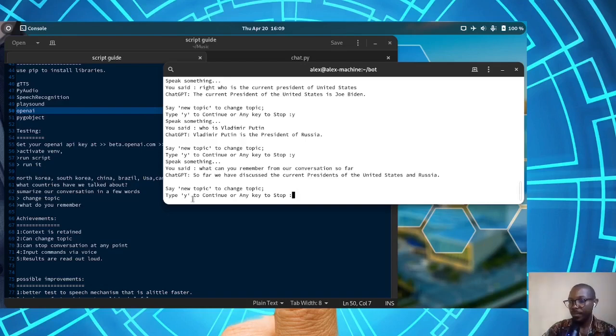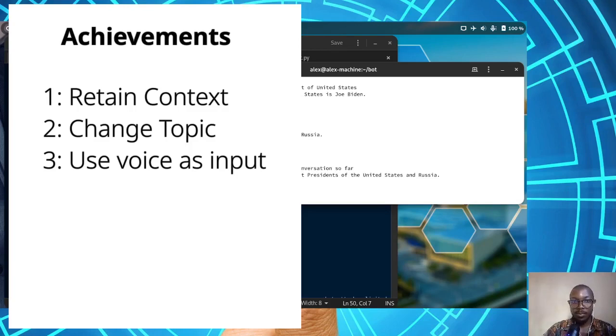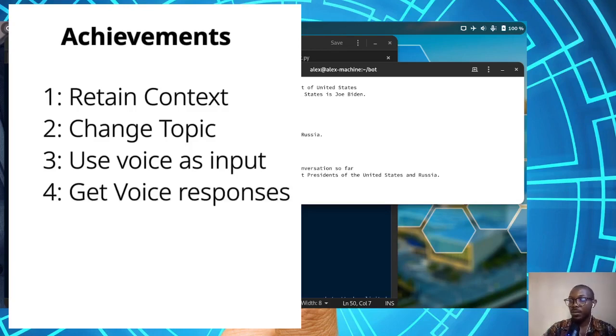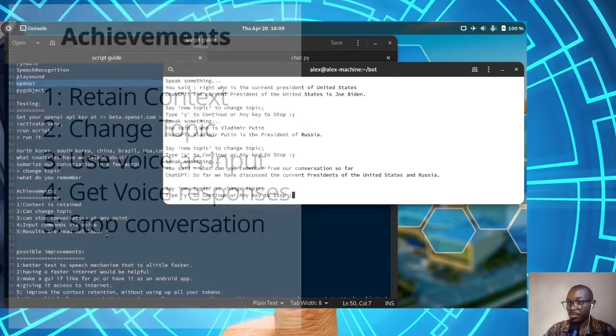So every time you want to start a new conversation, just say new topic, and then you can proceed from there. It has achieved several things. So for the achievements, I would say we've managed to retain context. We've been able to change topic, and then we can stop the conversation at any point, and then we are able to send input through voice, through microphone, and then we also are able to get the feedback through voice. So those are the 5 achievements.